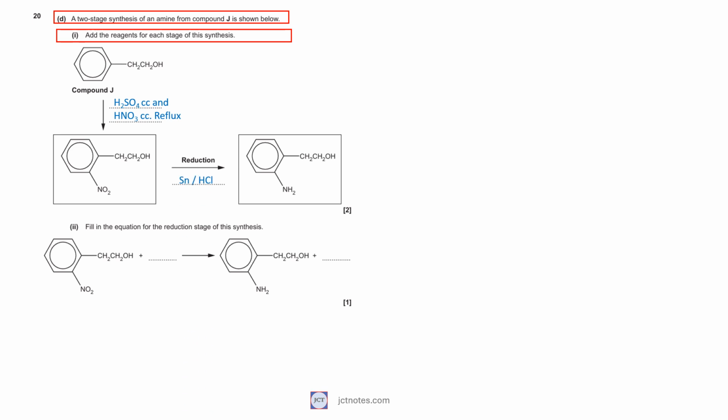This is the typical reaction to obtain phenylamine from nitrobenzene, and it is performed by heating nitrobenzene with tin and concentrated hydrochloric acid. In question 2, we are asked to fill in the equation for the reduction stage of the synthesis. The marking scheme allows us to use H with square brackets as the reductant, thus the equation is straightforward. As we are removing 2 oxygens, that need to be lost as water, we use 2 molecules of water.